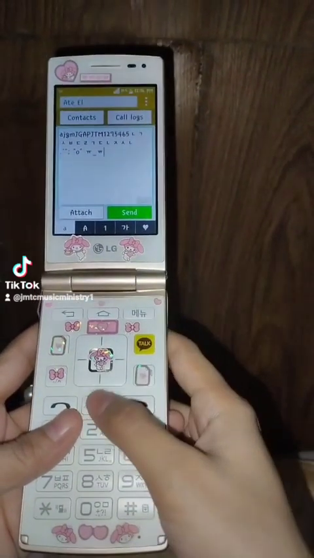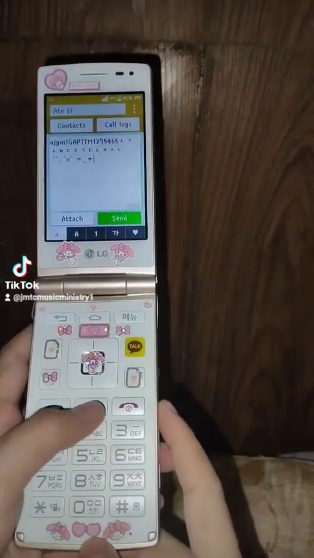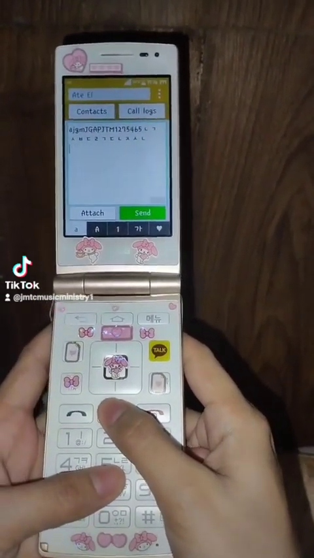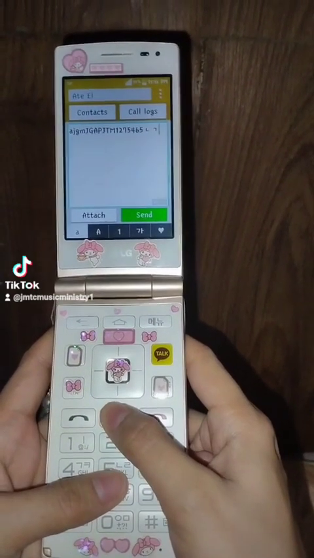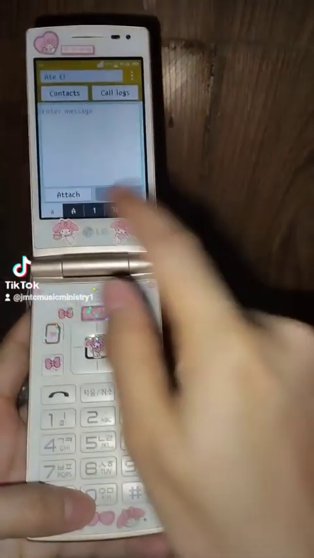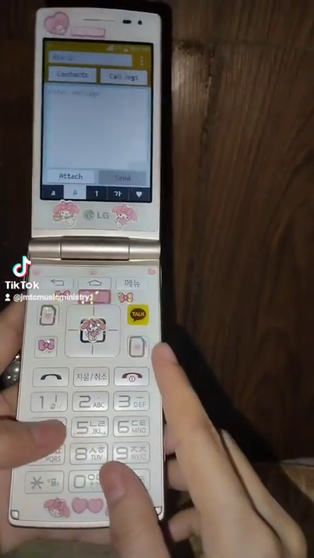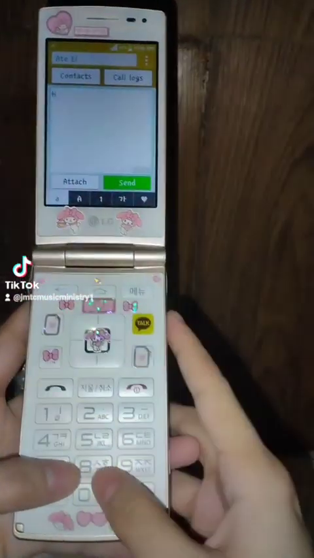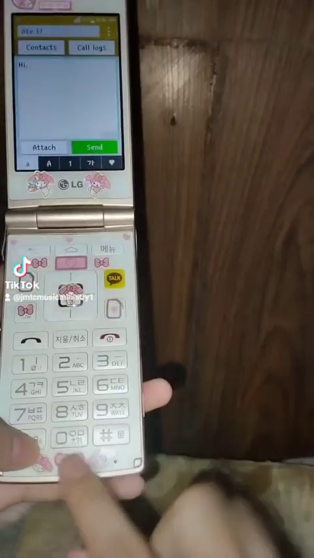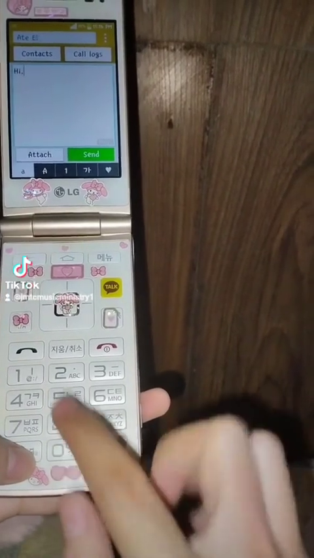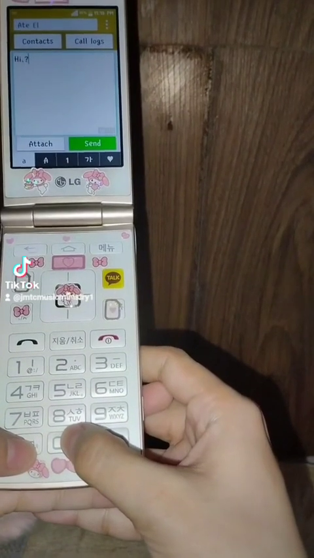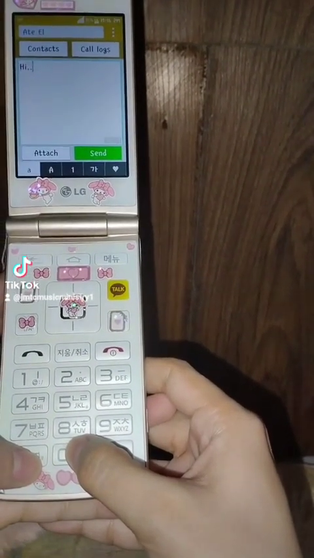And then this button is for delete. Okay, so now I'm gonna type a message. Hi there. So the 0 and 1 are shortcut keys: 0 for period, comma, exclamation point, and also question mark, and 1 is for at, like that, and etc. So you can use it.